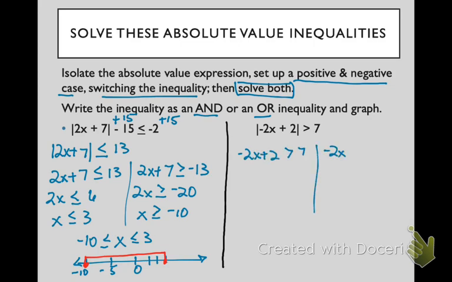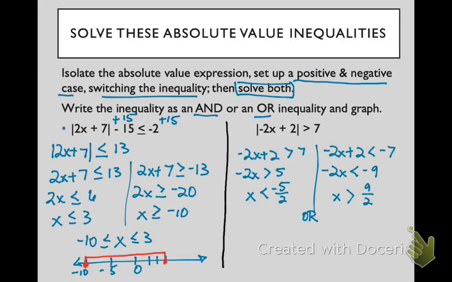All right, now we're setting up our next one. So less than -7, and then we're going to solve both the one on the left and the right. So x is less than -5/2 and x is greater than 9/2. Now realize when you divide by -2, you have to switch that inequality. I look at this and say, can x be less than a negative number and at the same time greater than a positive number?